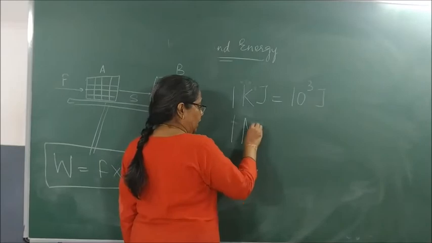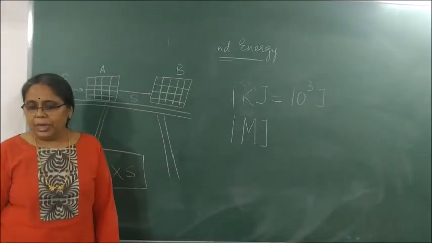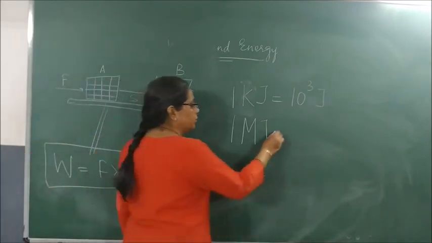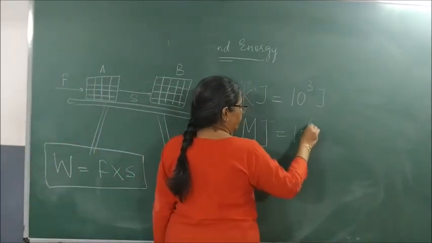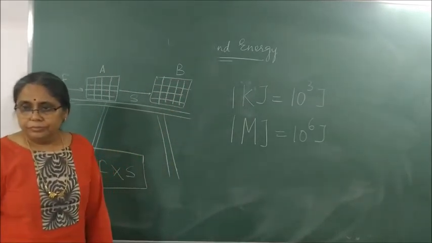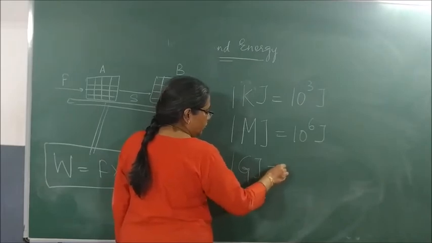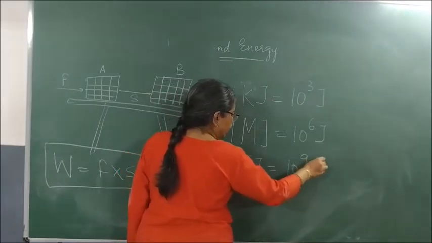1 megajoule is equal to 10 to the power of 6 joules. And 1 gigajoule is equal to 10 to the power of 9 joules.